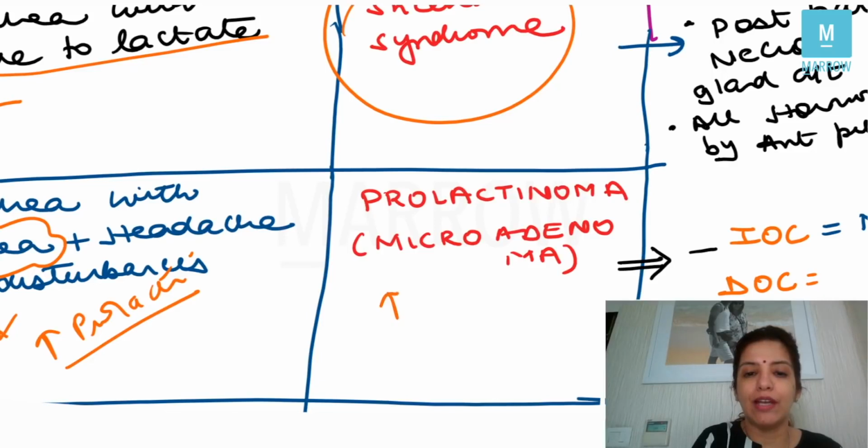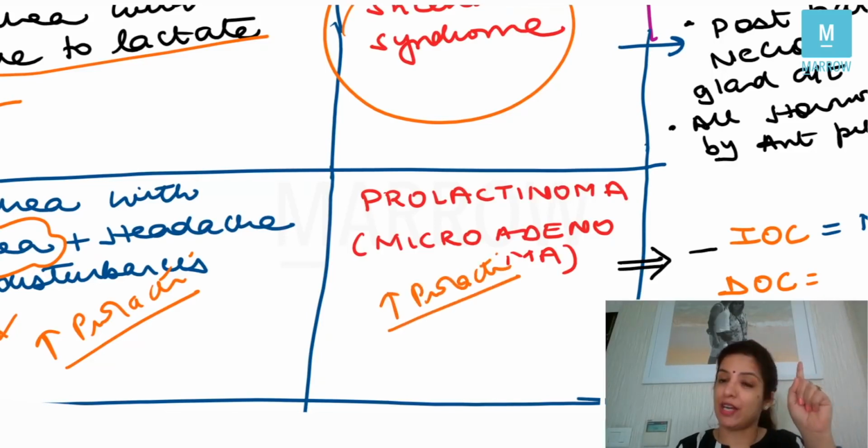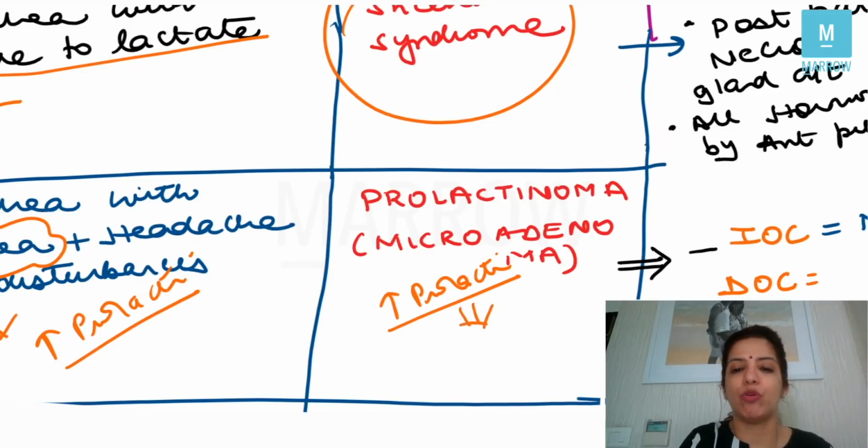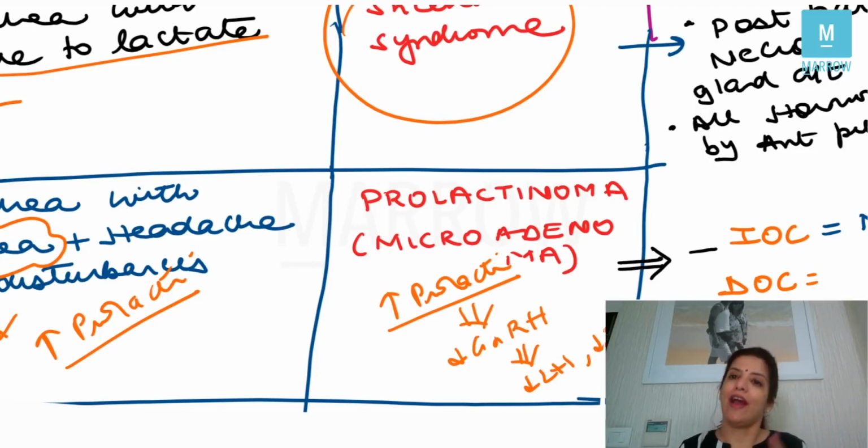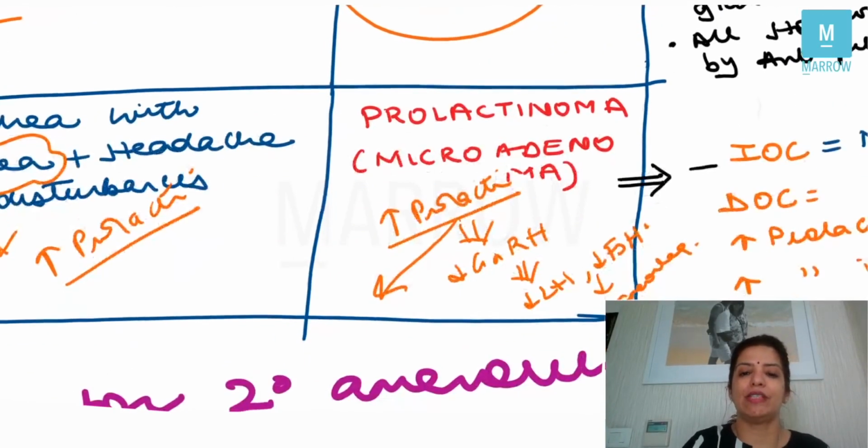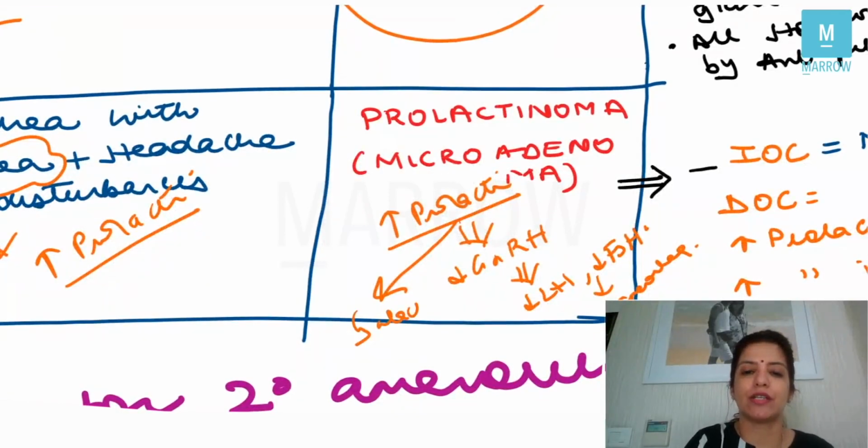Now, whenever the levels of prolactin are high, if you remember that table of LH and FSH, I told you that prolactin decreases GnRH, and because prolactin decreases GnRH, it will decrease LH and FSH. And obviously, if LH and FSH are decreased, the patient will come to you with amenorrhea. And because prolactin levels are high, that is why the patient is coming to you with galactorrhea.